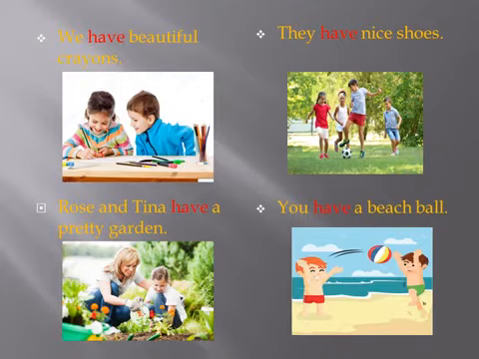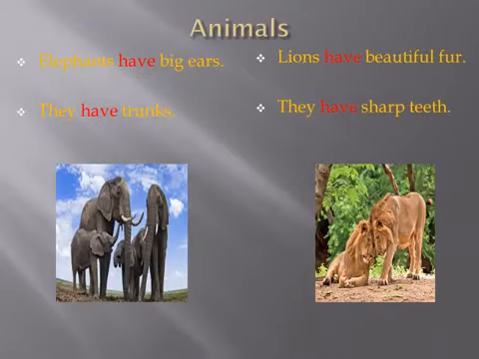You have a beach ball. In this sentence, you refers to more than one person, hence we use have. Elephants have big ears. They have trunks. In these sentences, have is used with elephants. That means more than one elephant. Have is used to tell about what the elephants have.